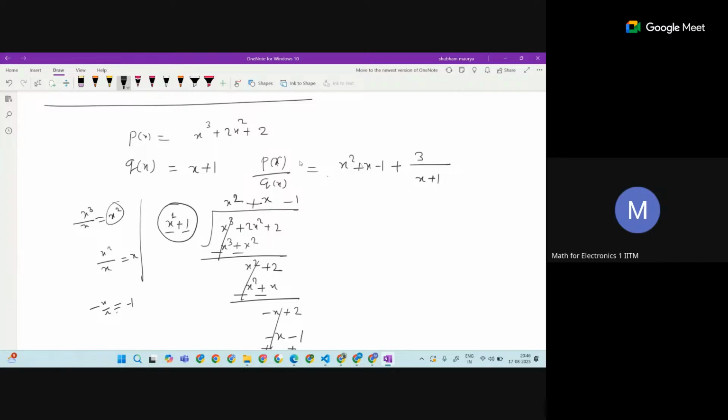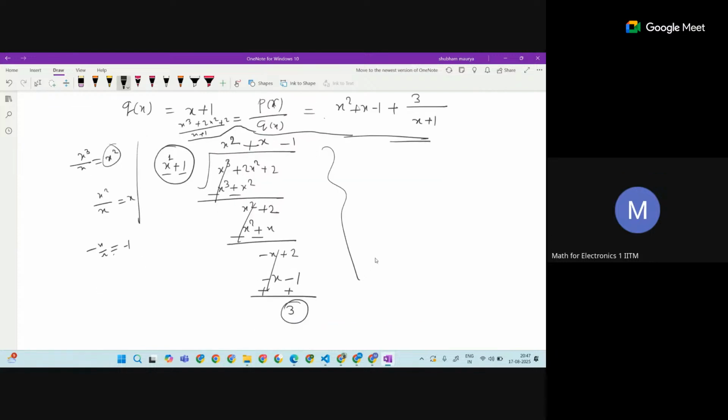Previously it was x cube plus 2x square plus 2 upon x plus 1, but we have solved it and written it like this. This is what we do.